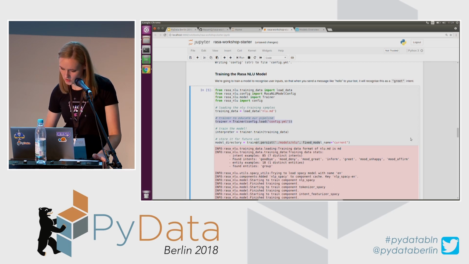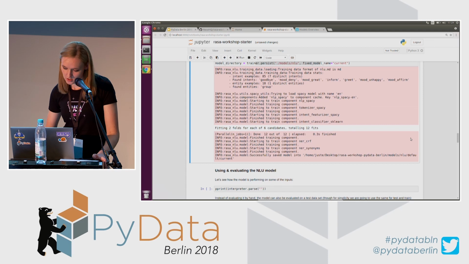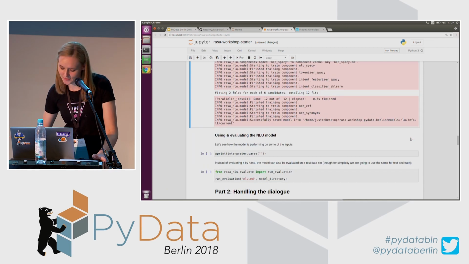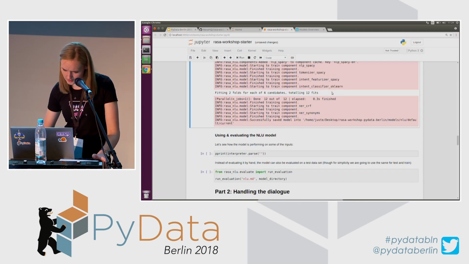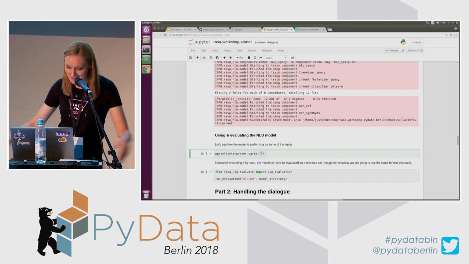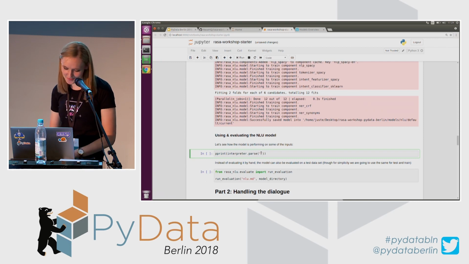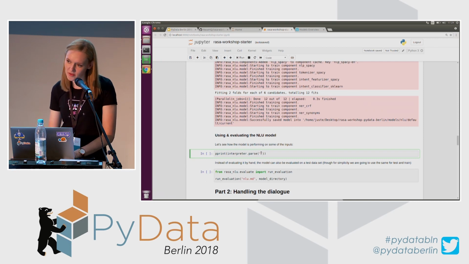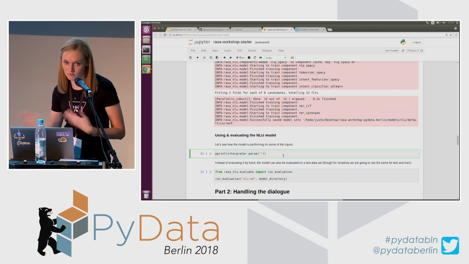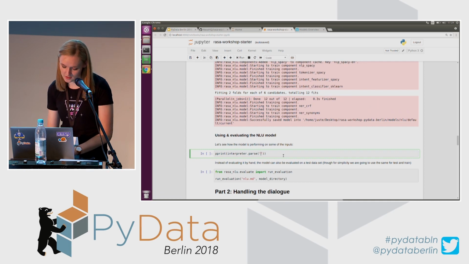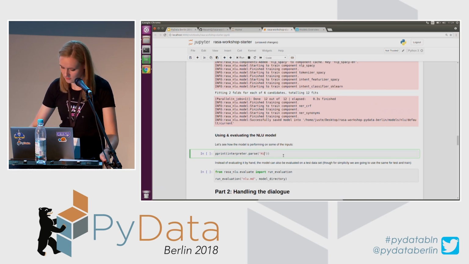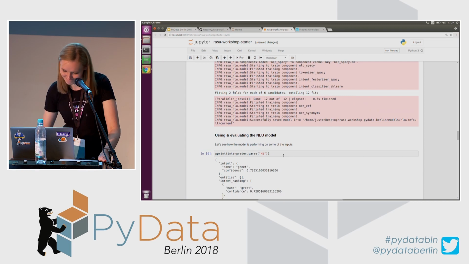Cool. So the training finished. It's a really small model, so I think it did just 12 fits. And when we train the model, of course, we want to test it. I can do that by using the interpreter parse method from Rasa NLU, and I can provide a user input that I would like to test my chatbot on. So let's try. I will try hi. Let's see if that works.